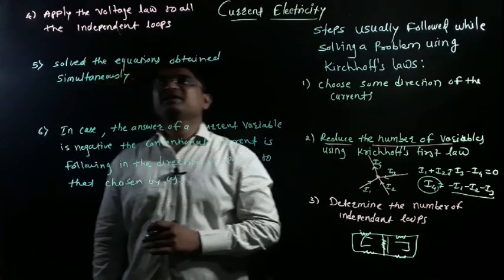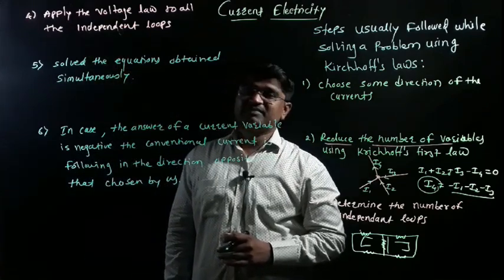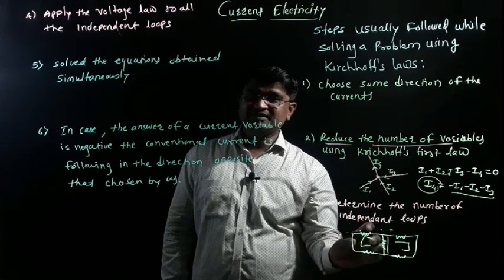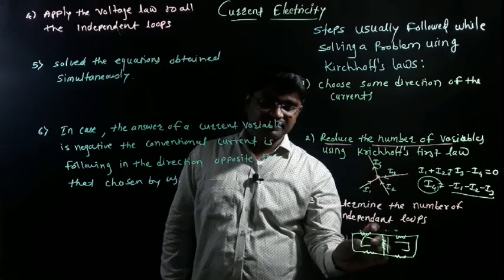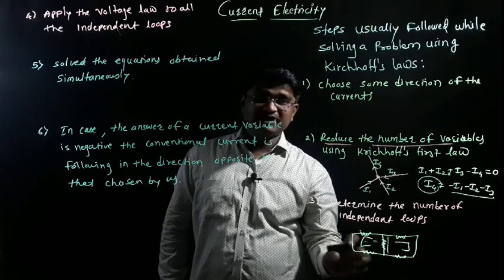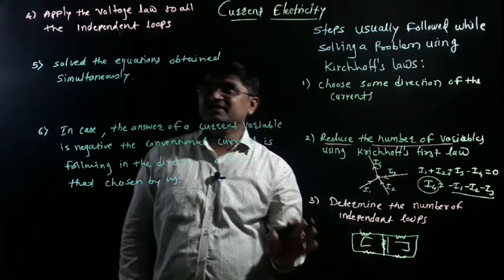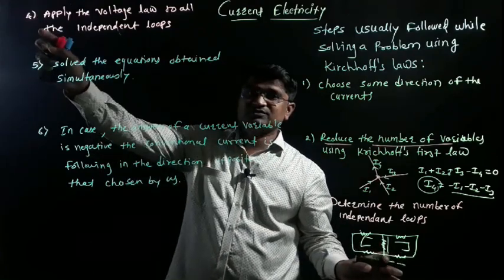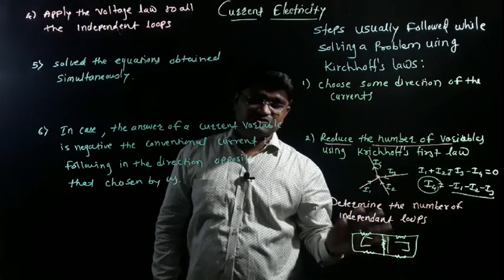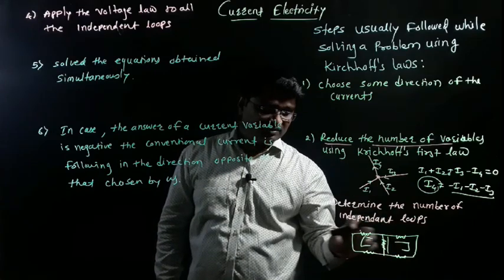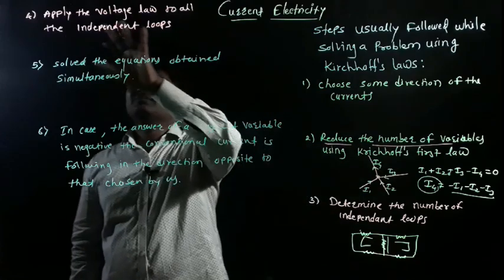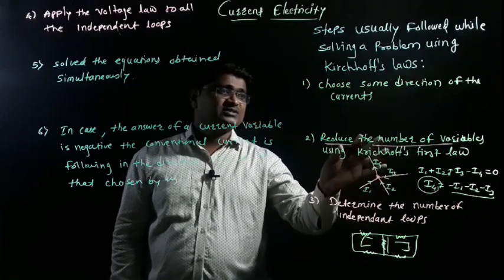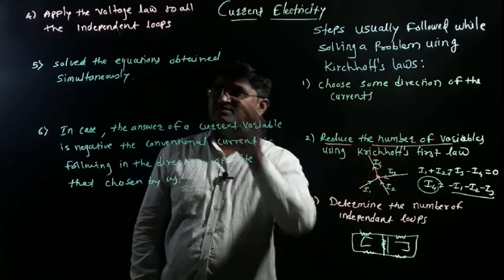After that, see here, apply the voltage law to all the independent loops. First of all, we have considered this first loop, applying the sign conventions of the second law, the law of voltage, and we show the direction of tracing and the direction of electric current. By using this sign convention, we can easily apply the voltage law. So this is our fourth step. It means that when we draw this diagram, we easily trace this circuit diagram using the voltage law. It means apply the voltage law to all the independent loops, first this one and after that this one. When we discussed the previous point, the second law, the same steps will be used here.